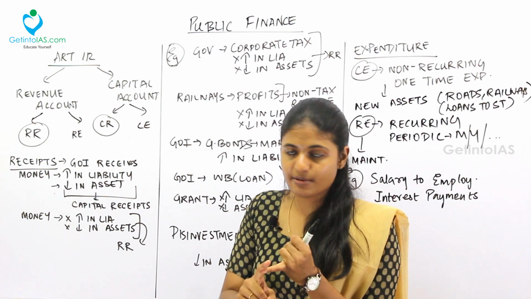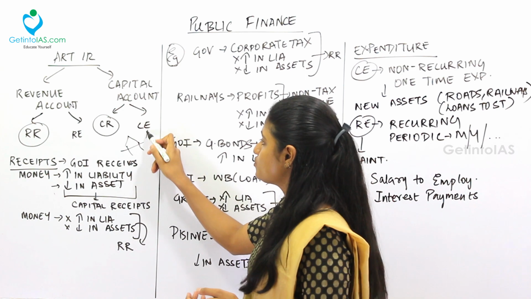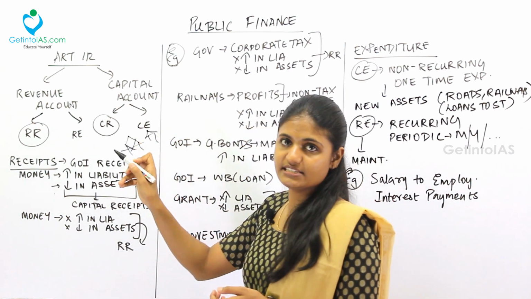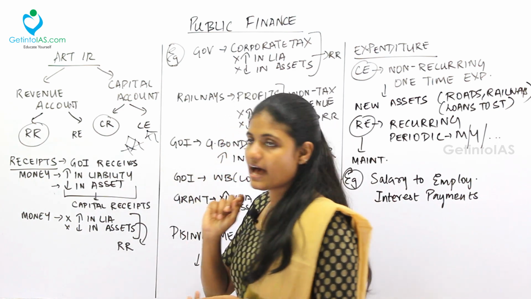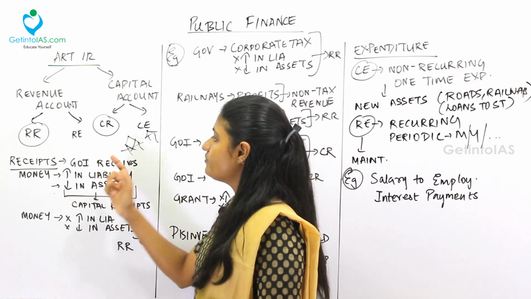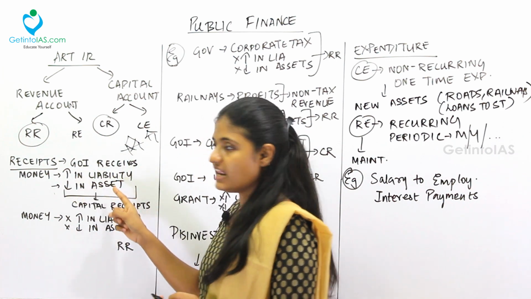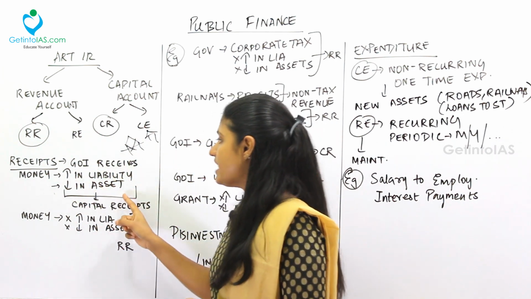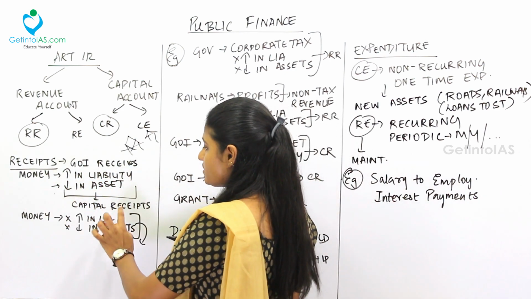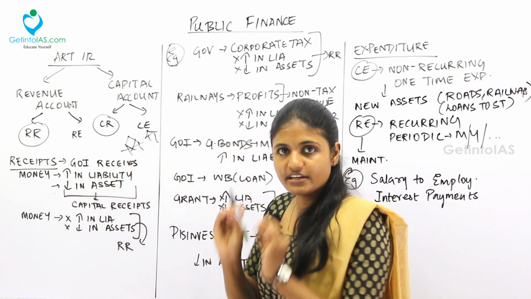If it increases the liability, or if it decreases the assets. In case I am having 2 houses today, tomorrow I might sell one of the houses. So this is a decrease in the asset. If any one of these things happens, that is called capital receipts. In a capital receipt, the government of India receives certain money. If it increases the liability or decreases the asset, it is called capital receipts. It is receiving money, that's why it is called receipts. It is capital because it increases the liability or it decreases the asset.